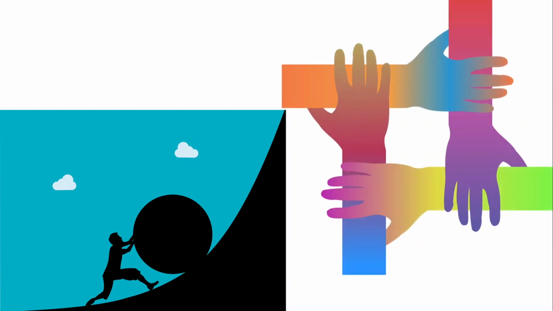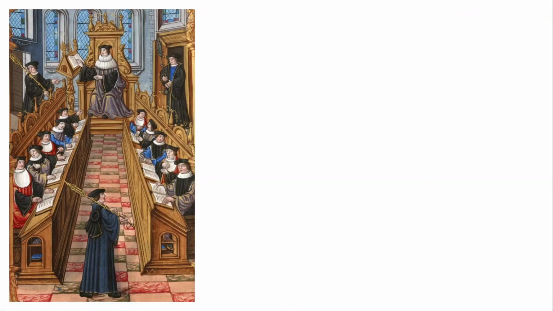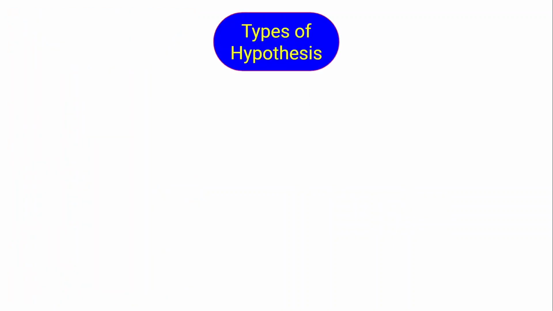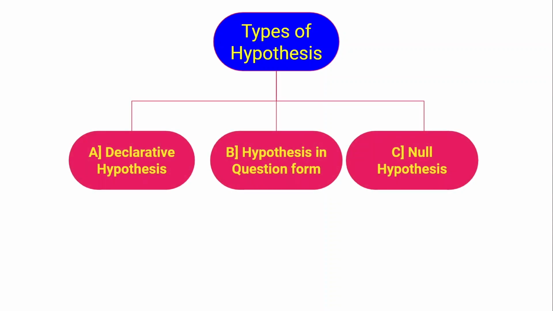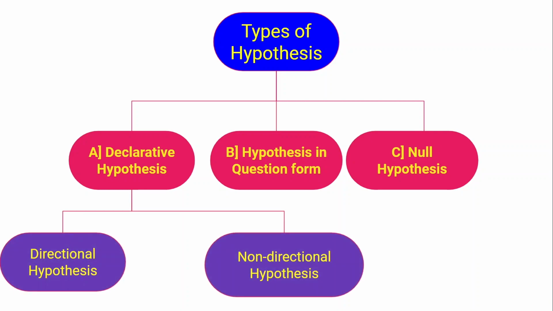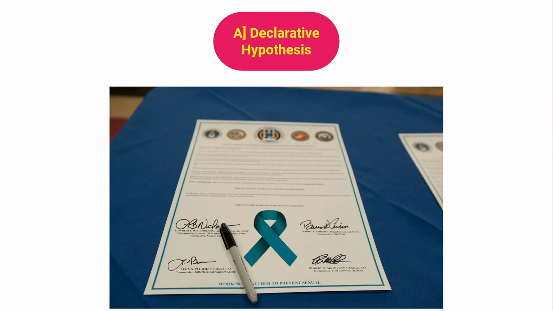It is very difficult to give a classification of hypothesis that can be universally accepted as different scholars have classified it in different ways. On the basis of various classifications, the types of hypothesis can be classified as declarative hypothesis, hypothesis in question form, and null hypothesis. The declarative hypothesis is further divided into two types, directional hypothesis and non-directional hypothesis. Now let's understand the first type of hypothesis, and that is declarative hypothesis.